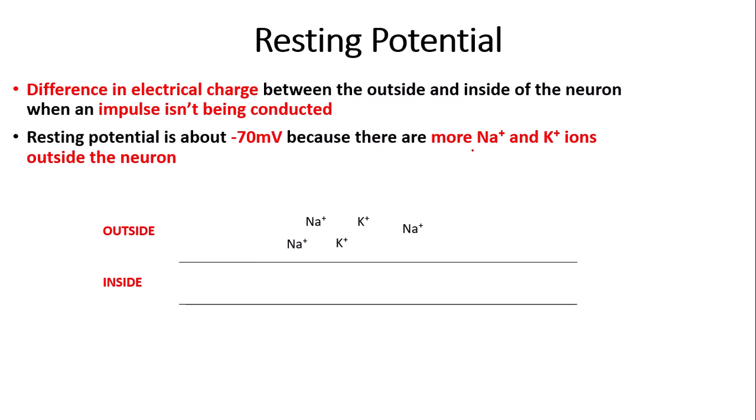So here we have a simplified image made by myself. So here we have a neuron, the inside and the outside. So here we have 3 sodium ions outside and 2 potassium ions outside as well. This means that the resting potential is negative at minus 70 millivolts because these are positively charged ions, and the positively charged ions are outside the neuron, so this means that the inside of the neuron is negative.